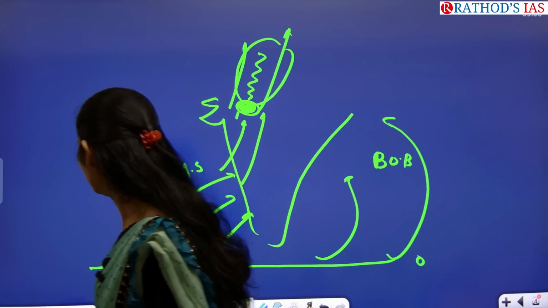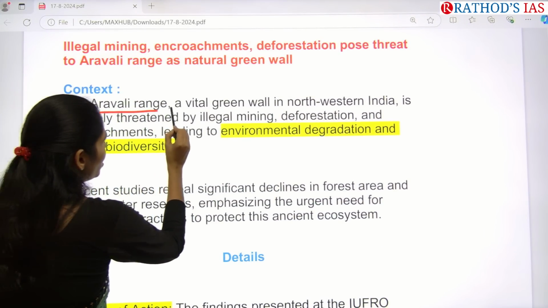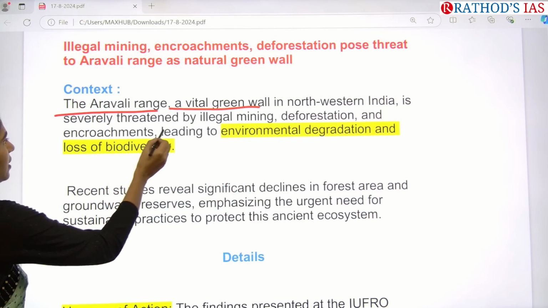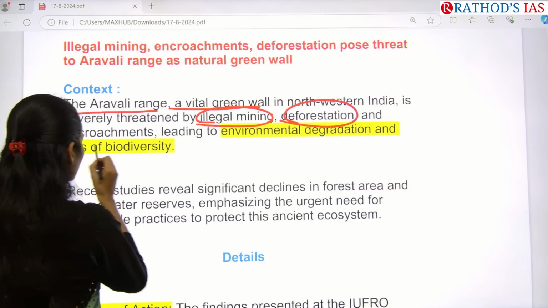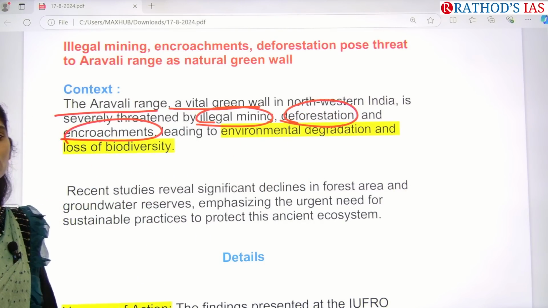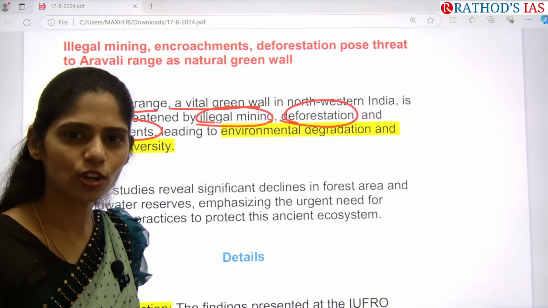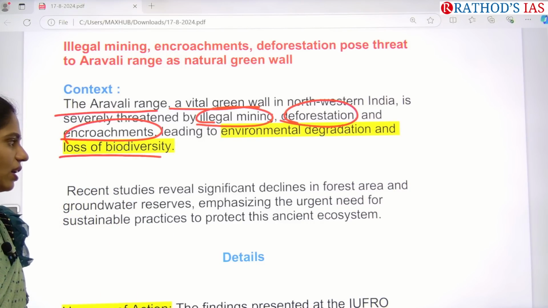Now, this article says that the Aravalli range, a vital green wall in the northwestern part of our country, is threatened because of illegal mining, deforestation and encroachment. So what is happening there? All these events cause environmental degradation as well as loss of biodiversity.